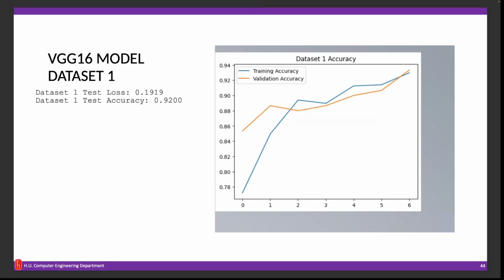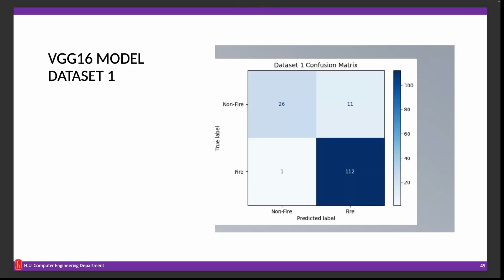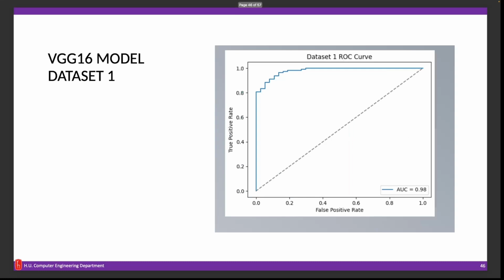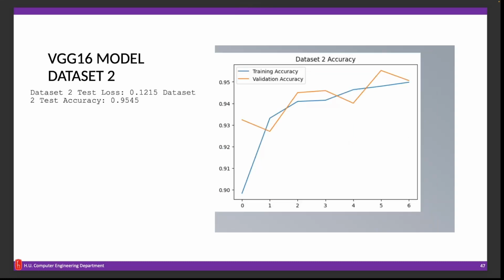Our VGG16 model achieved 92% accuracy and 0.2 test loss on dataset 1. It shows the impact of class imbalance and lower robustness compared to other models. In dataset 2, it delivered 95.45% accuracy with a test loss of 0.12.